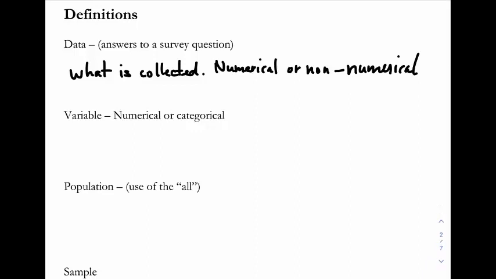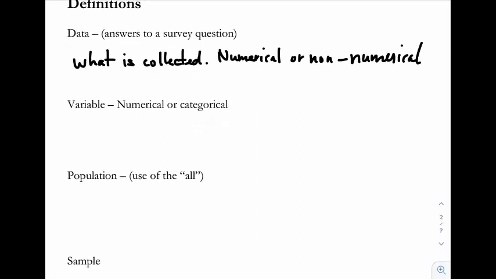Variable here basically happens in two parts. So a variable, something that varies, can be numerical in nature. And as I went through this, examples of things that are countable. So you're going to say numerical or categorical.